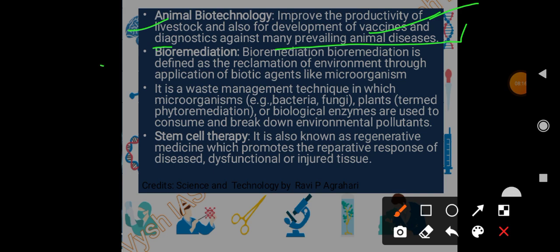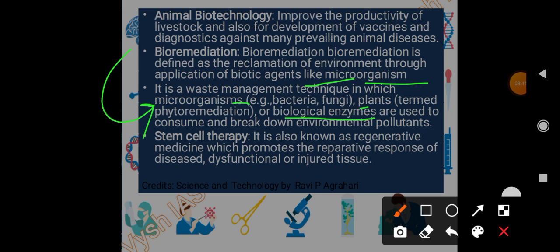And then bioremediation. So bioremediation is defined as reclamation of environment. Remember this, reclamation of environment through the application of biotic agents like microorganisms. It is a waste management technique in which microorganisms or plants or some biological enzymes are employed, right.